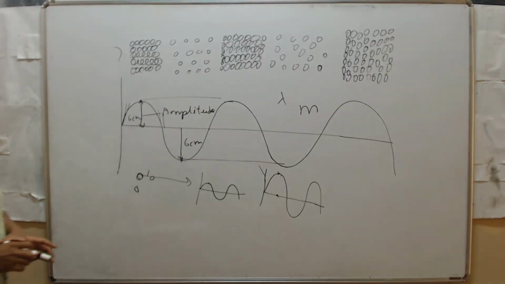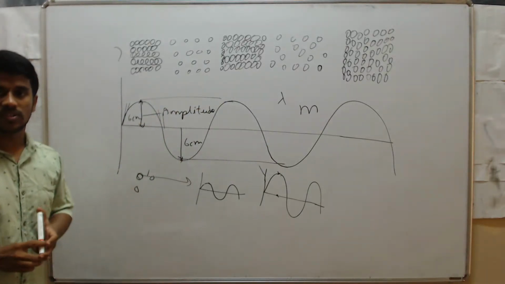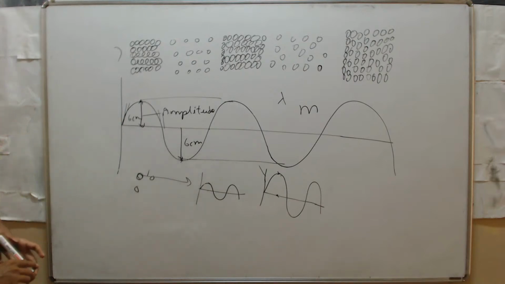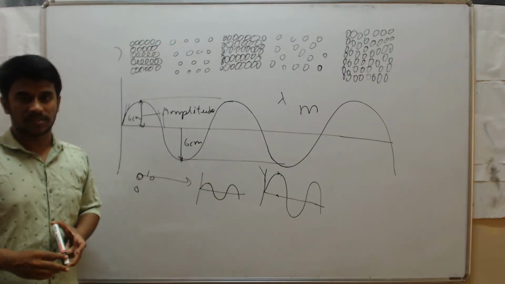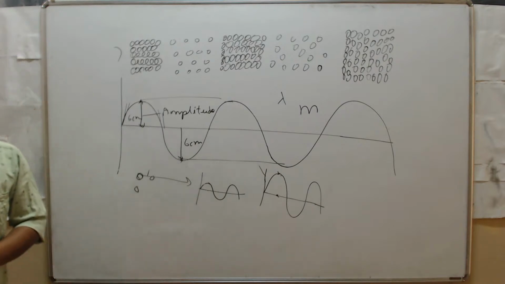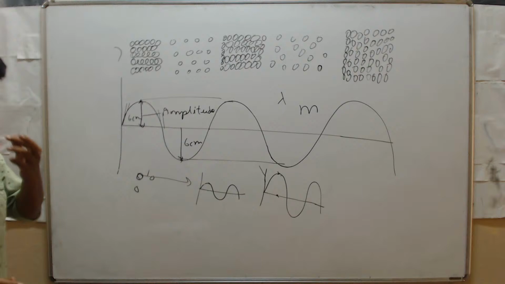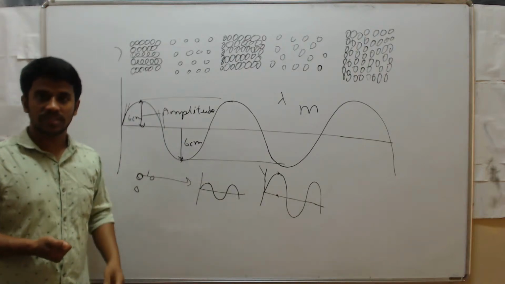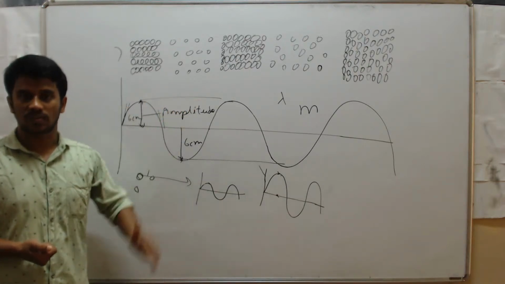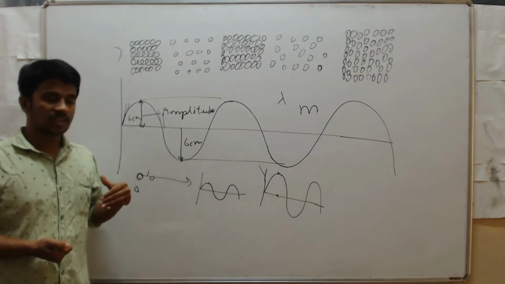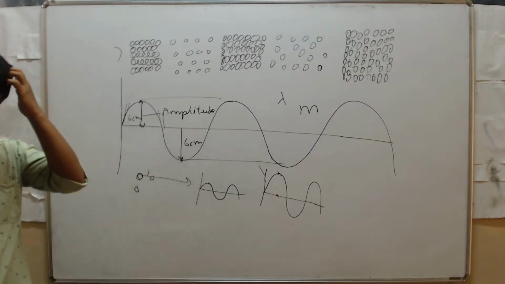Next, we'll study frequency. Frequency means the number of times the particle vibrates in a given time. If it vibrates more times in 1 second, then it has more frequency. If it vibrates fewer times, then it has less frequency.